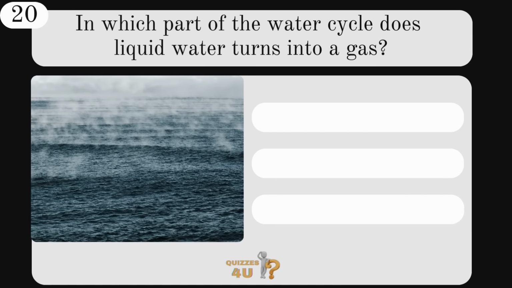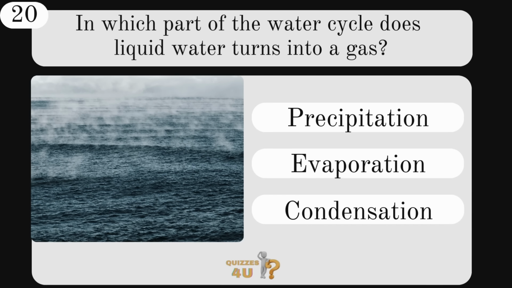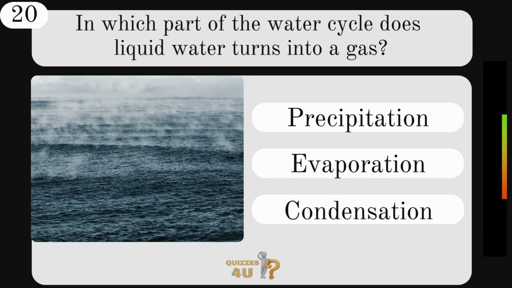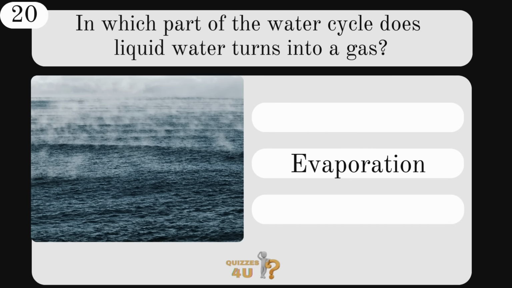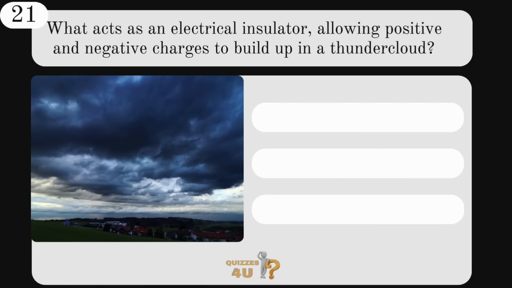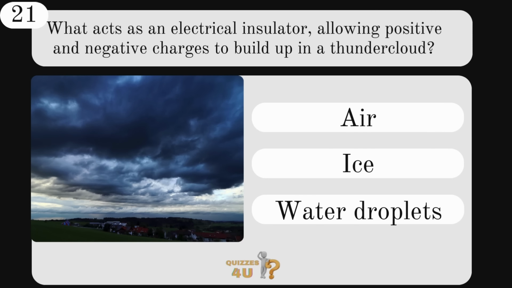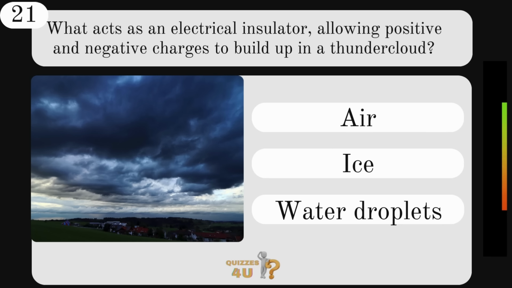In which part of the water cycle does liquid water turn into a gas? Precipitation, evaporation, or condensation? That is evaporation. What acts as an electrical insulator, allowing positive and negative charges to build up in a thundercloud? Is it air, ice, or water droplets?